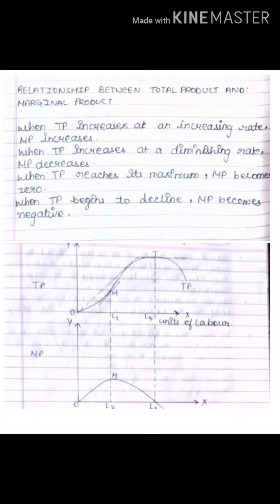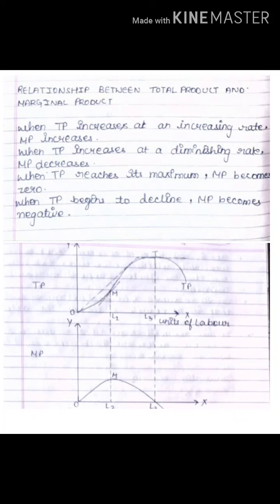Now next condition, when TP reaches its maximum. You can see in the graph that total product has reached the maximum. At that point, when it is maximum, you can see marginal product is 0. This is a point of saturation.